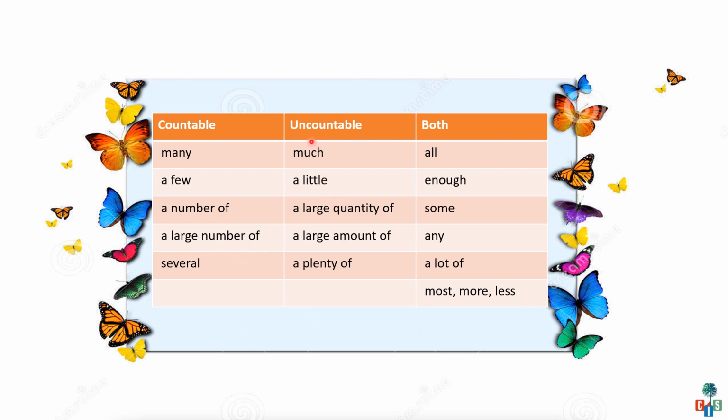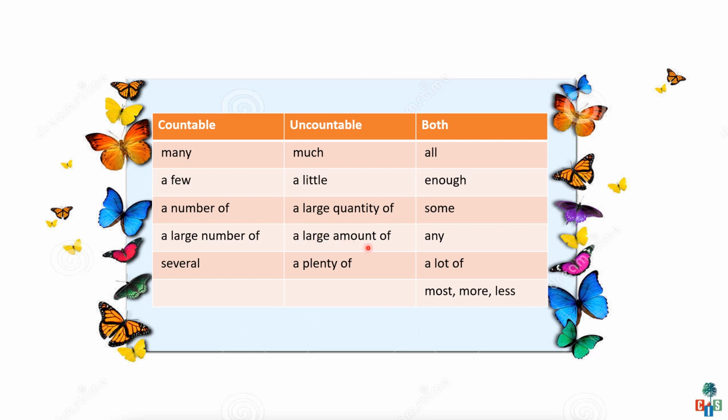And for uncountable nouns, the quantifiers are much, a little, a large quantity of, a large amount of, a plenty of. Children, a large quantity of. These quantifiers can be used with eatable items or with fluids, like a large quantity of water was wasted, or a large quantity of food was given to the poor.